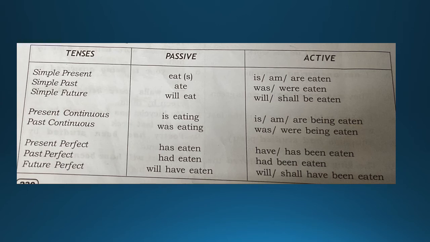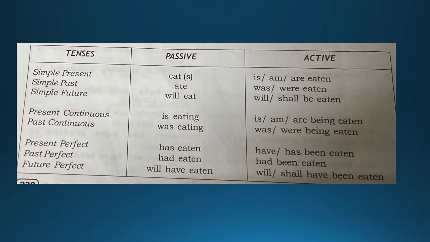Clear? Now, continuous is what? Is eating. And when it's passive, it will be either is, am, are being eaten. In continuous, you have the word being, and then eaten. Now, past continuous would be was eating, and same, was or were being eaten. Got it? Now, when you're making it into an active voice, what you find? You find that the simple present tense would be back again in the present form only. The tense doesn't change over here. Clear, boys?